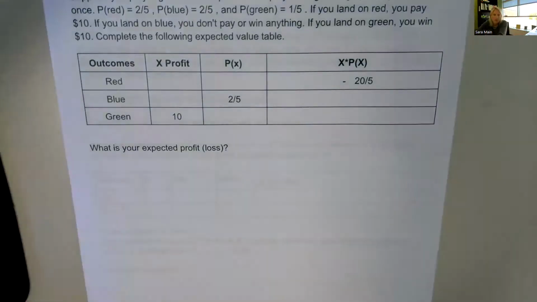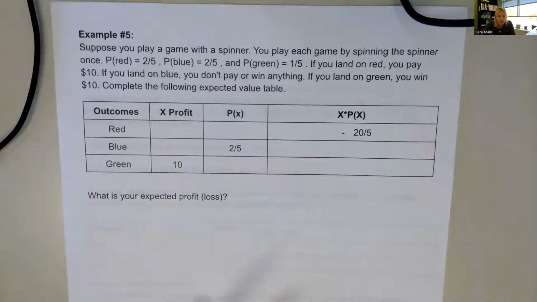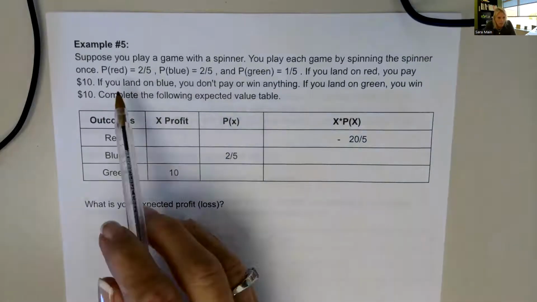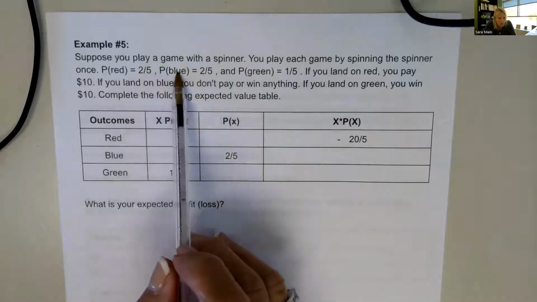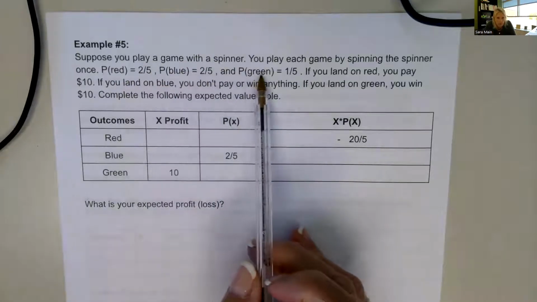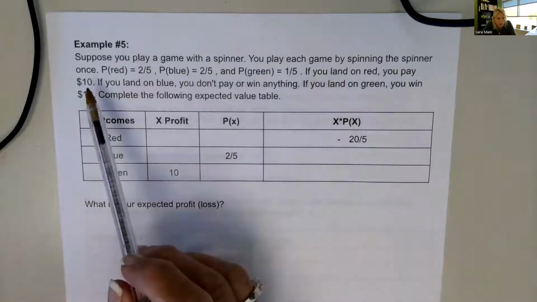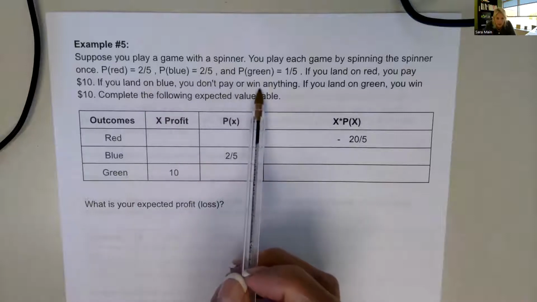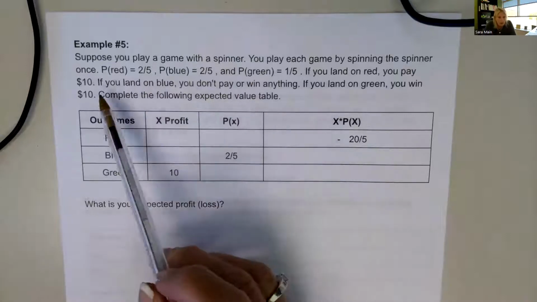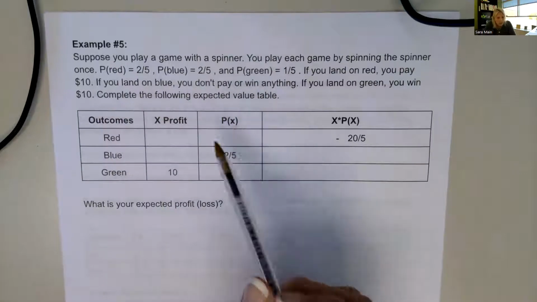Let's do a couple of these on our own. The example says, suppose you play a game with a spinner. You play each game by spinning the spinner once. The probability of red is 2 out of 5, the probability of blue is 2 out of 5, and the probability of green is only 1 out of 5. If you land on red, you pay $10. If you land on blue, you don't pay or win anything. If you land on green, you win $10. Complete the following expected value table.